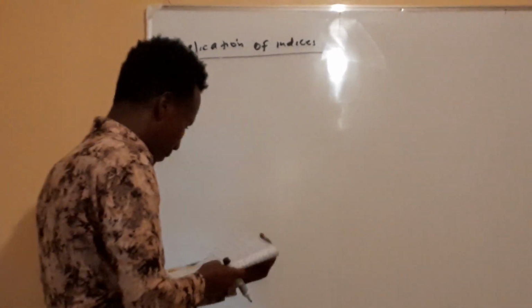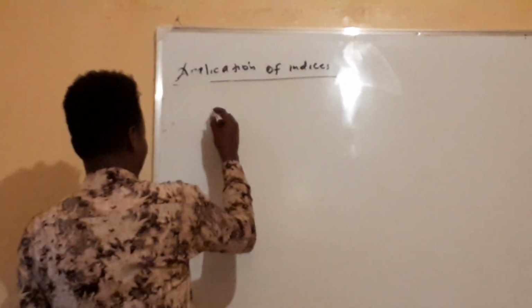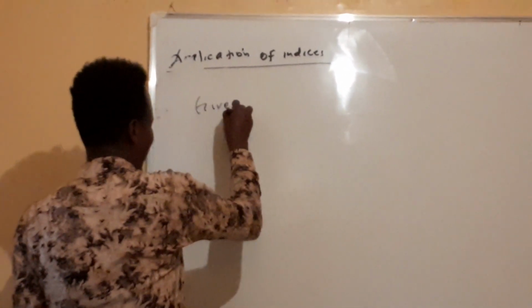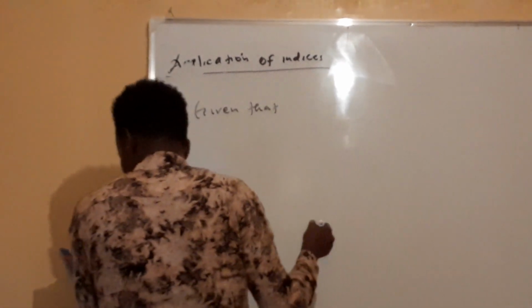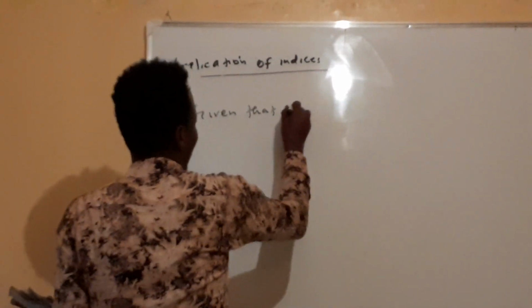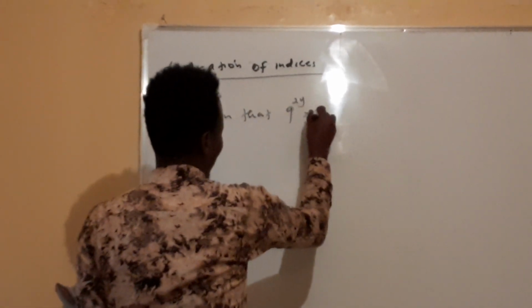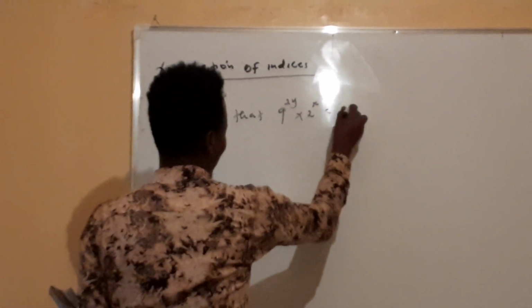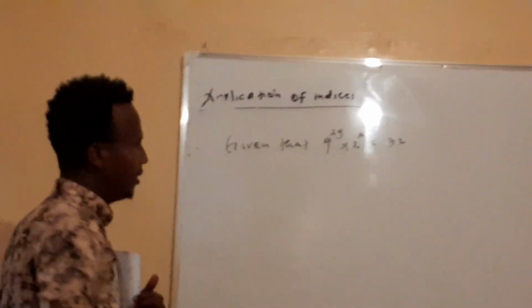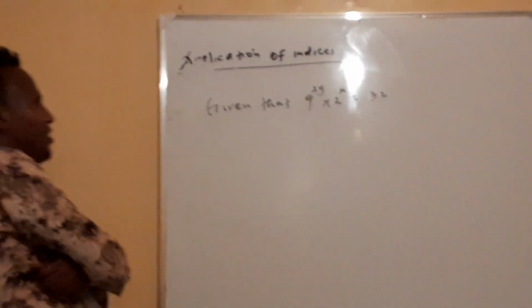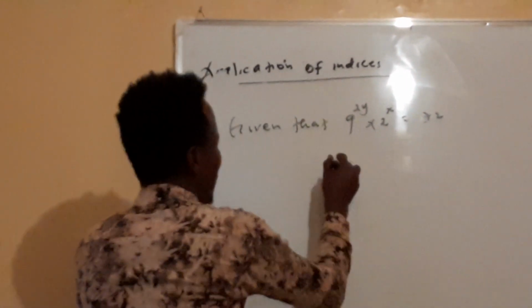Look at this one also. How can you solve this one? We have a question of this kind. Given that 9 power 2y times 2 power x is equal to 72. This is also another concept of indices. Let me write this one as base 1, base 2.